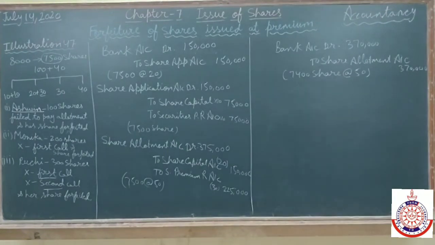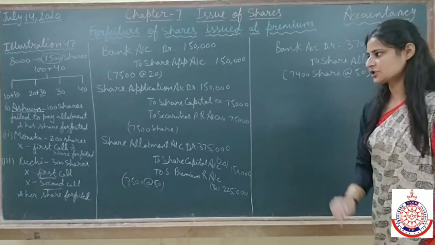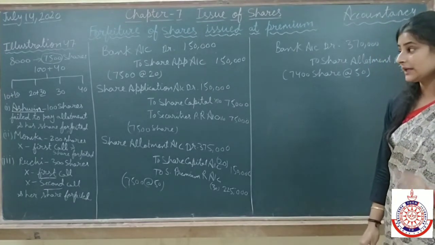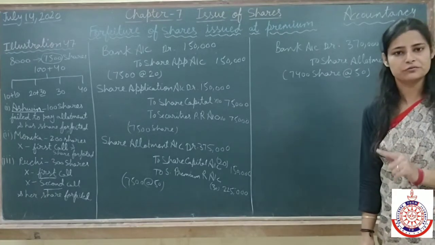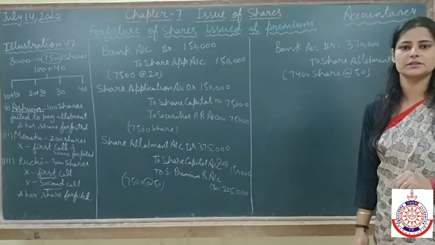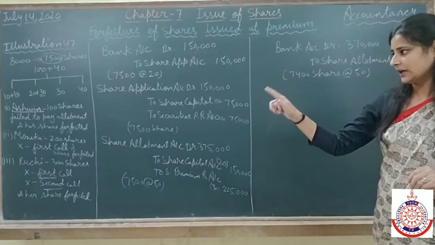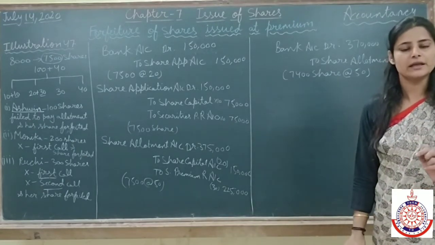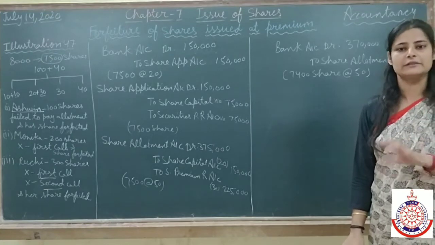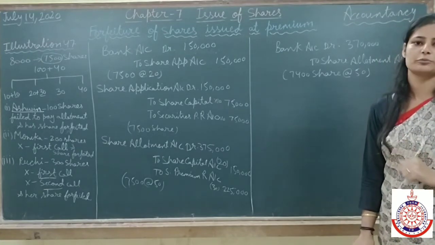Now come to the next. In this, Ashwin, who is holding 100 shares, failed to pay allotment money and his share was forfeited after the allotment call only. This is given in the question. The 100 shares the person failed to pay and the shares were forfeited after this allotment call only.